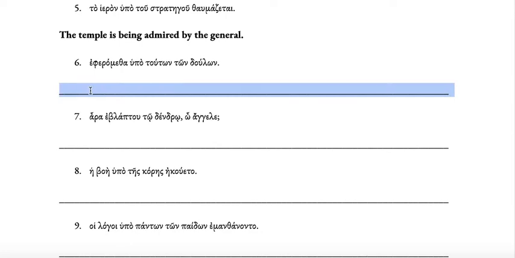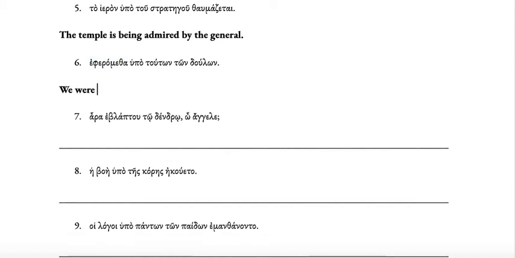Okay, number 6, the passive verb is here, and you can see from the augment it's in the past. So we, ephero metha, we were being carried. Hupo plus genitive, meaning by, toutwn ton doulwn. Toutwn is the genitive plural of houtos, so it means these slaves. And again, just like ekeinos before, houtos is not sandwiched. It comes before ton doulwn.